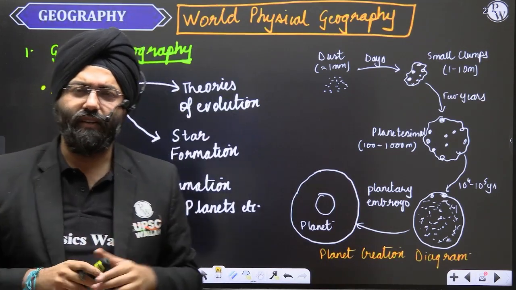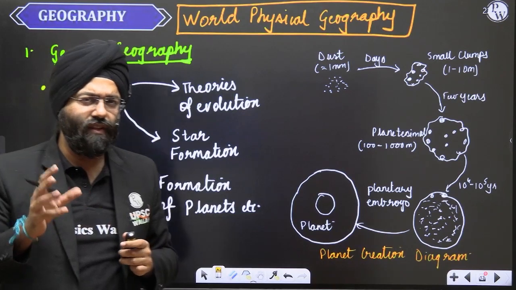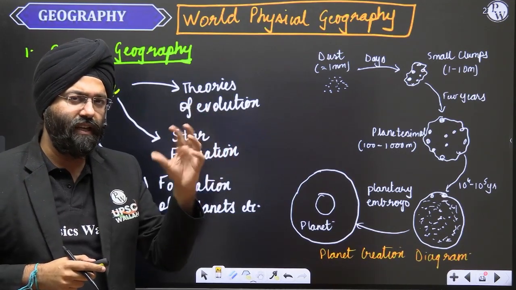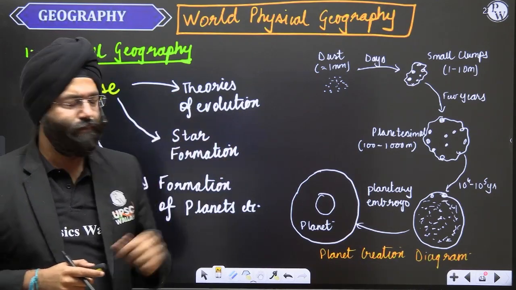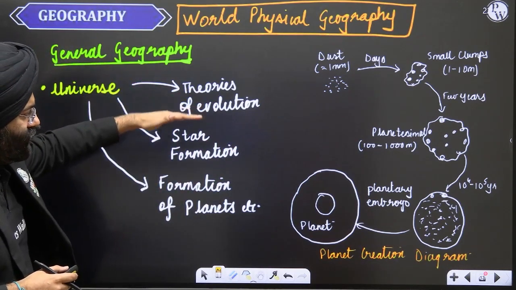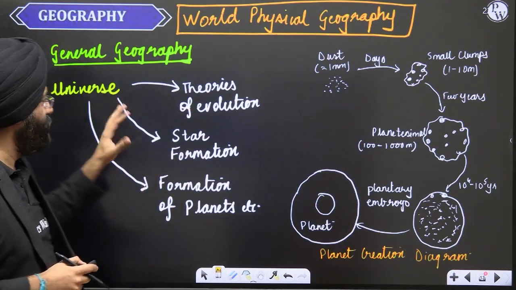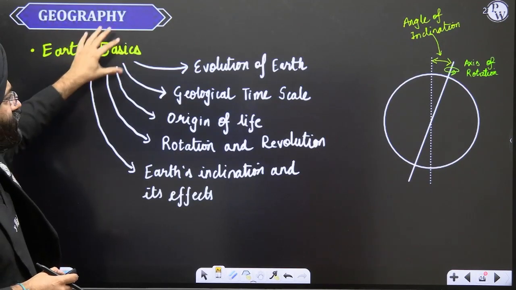You assume that by reading simply the NCERT of class 11th and 12th, you have covered everything. No. While doing the series, we're going to take those topics from the smaller classes also, in case you might have missed them, so that you do not miss any single topic. All those dimensions will be covered in the universe.